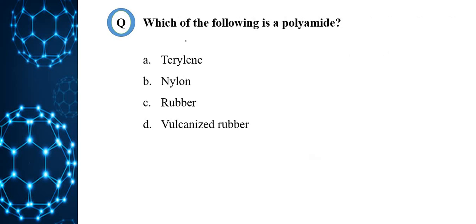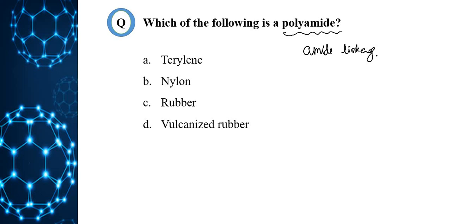So we'll move on to the next question. Which of the following is a polyamide? Option A, terylene. Option B, nylon. Option C, rubber. Option D, vulcanized rubber. You should know the definition of polyamide. Polyamides are polymers that contain amide linkage. So you should check which of the options contains amide linkage.